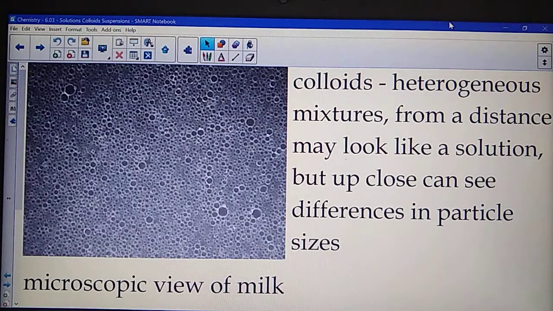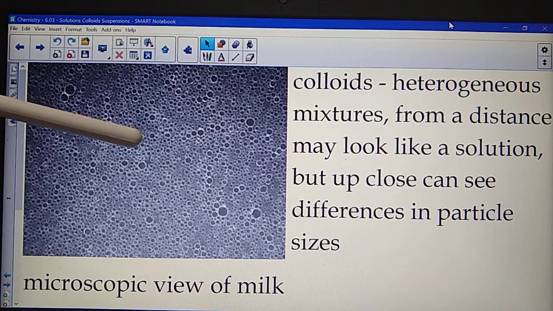But what about a colloid? Well, a colloid from a distance may look like a solution, may look the same, may taste the same, may feel the same. But if you were to look up really close, maybe through a microscope, you might see there's a slight difference. For instance, a good example of a colloid is milk.